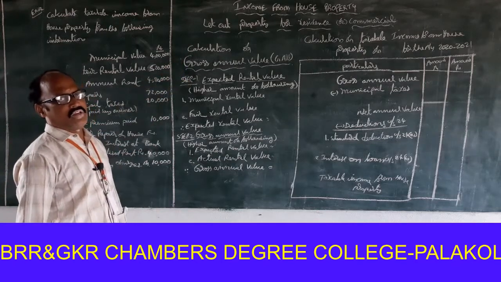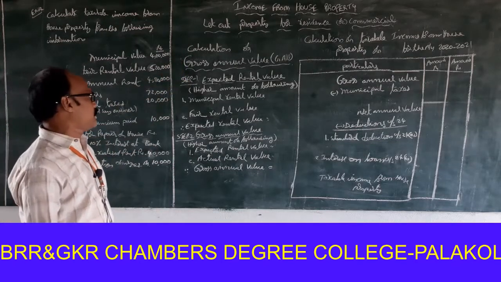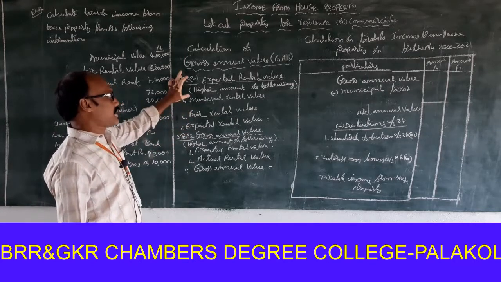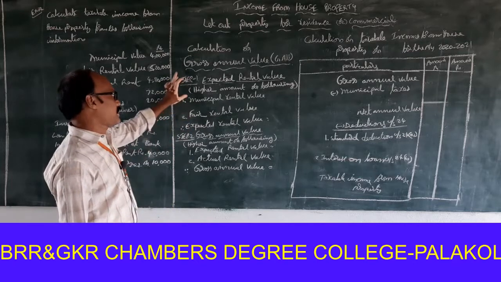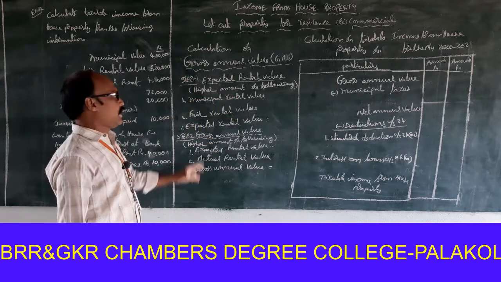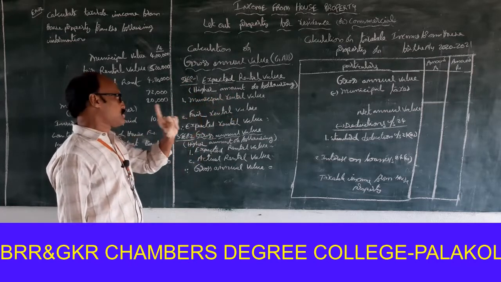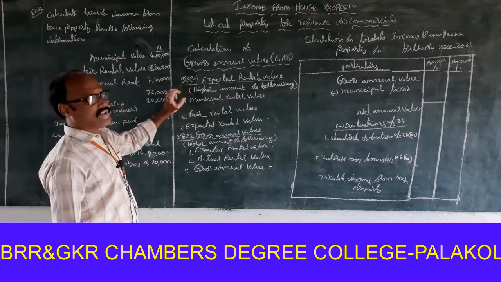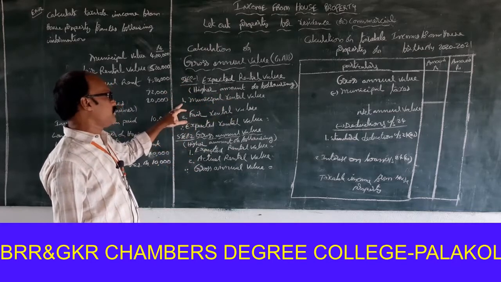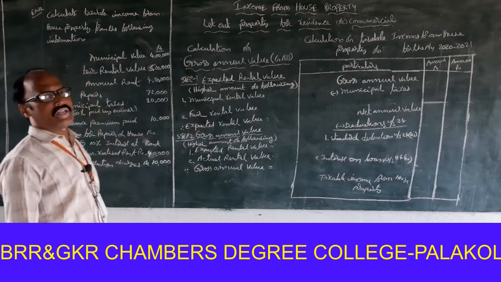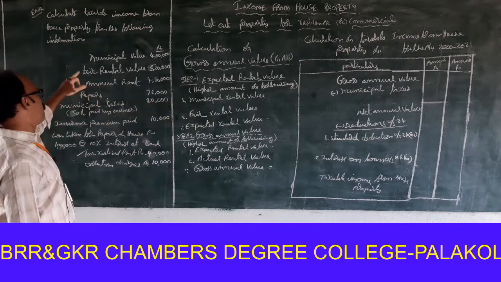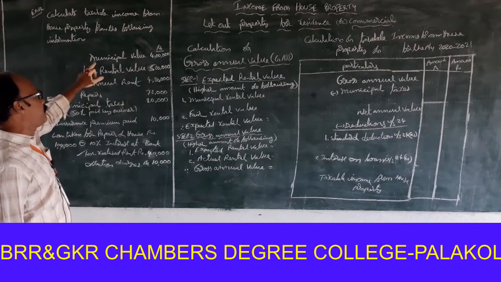You know very well, for calculation of gross annual value, two steps are required. Step 1, expected rental value, the higher amount of the following. Point 1, municipal rental value. How much is the municipal rental value in the problem?